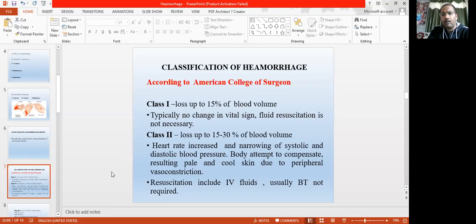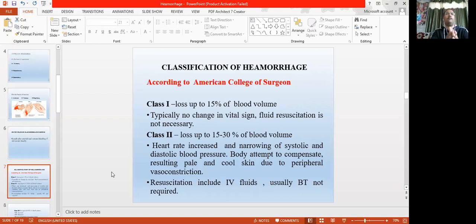He may have pain due to the injury, but complications or features of the bleeding will not be there, because fluid resuscitation is not required in class 1 hemorrhage.